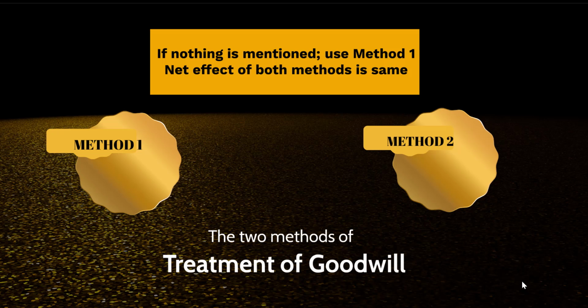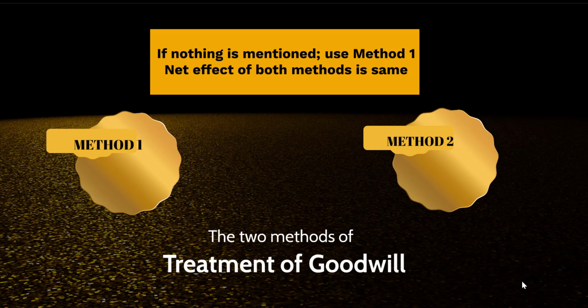Whether you pass the journal entries through method 1 or through method 2, the net effect of both methods will be the same. However, if nothing is mentioned in the question, always use method 1. I repeat, if nothing is mentioned in the question, use method 1. So we'll go into each of these methods.